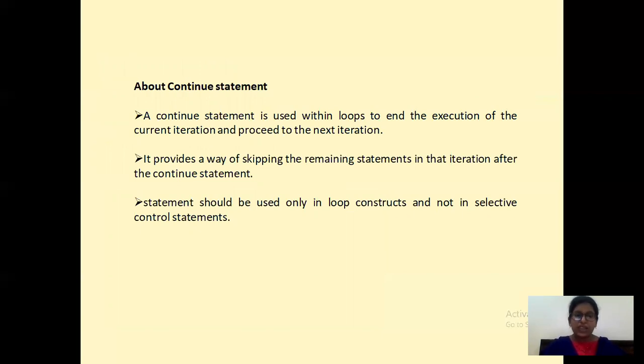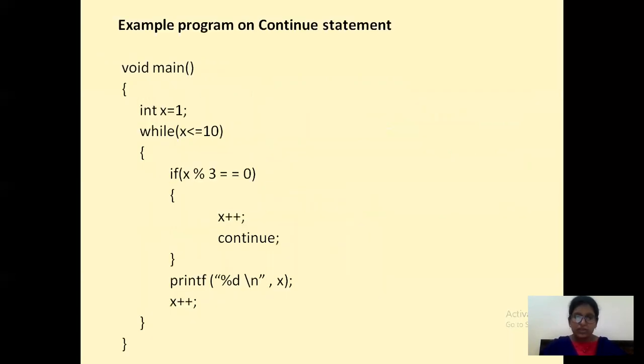It provides a way of skipping the remaining statements in that iteration after the continue statement. It should be used only in loop constructs and not in selective control statements. All these are the important points to be discussed about this continue statement.